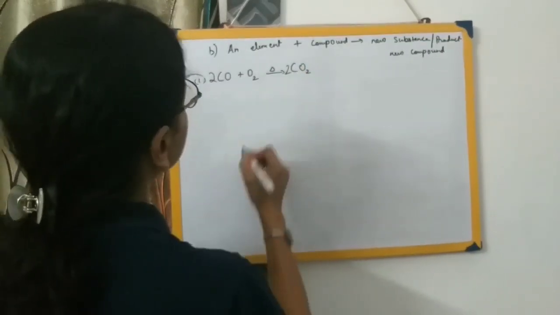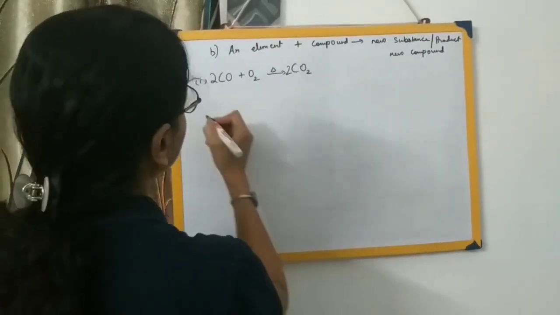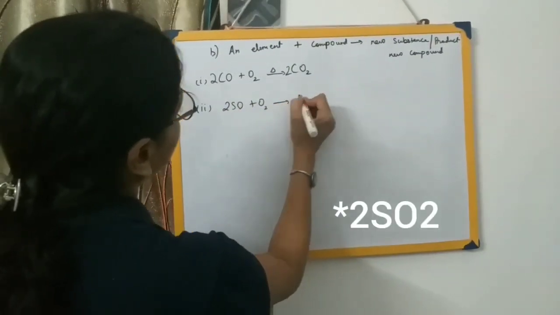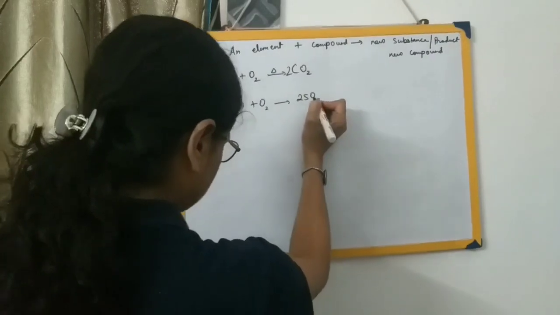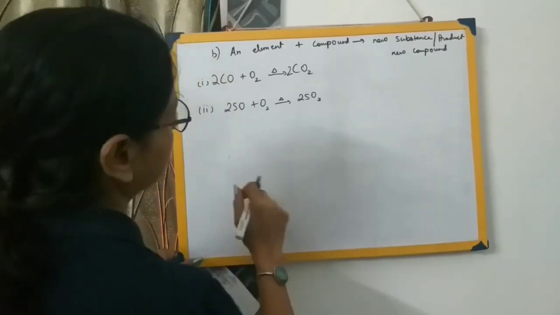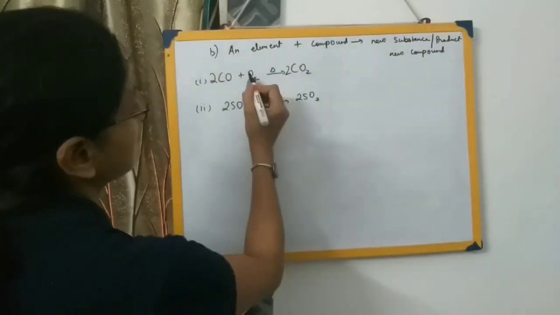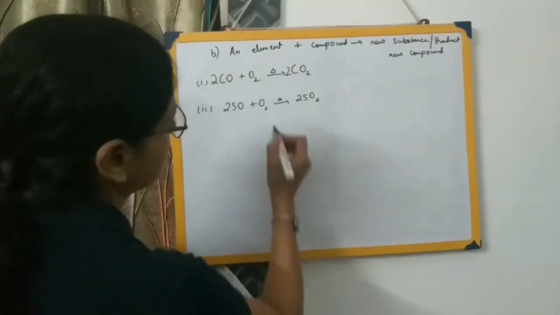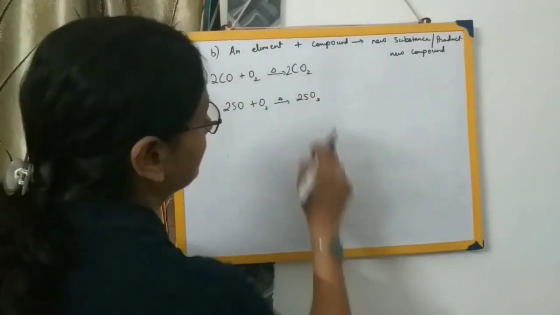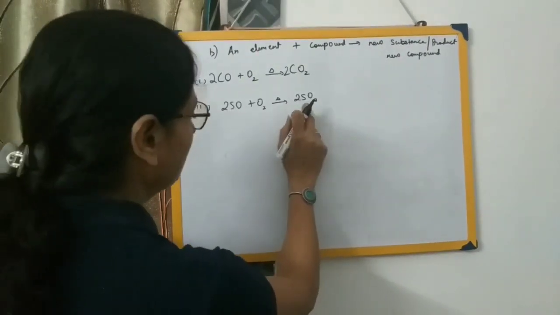Let me see, yes, it's balanced, 2 over here, that is 4. Similarly, number 2: 2SO2 plus O2 forming 2SO3. That is also an example: sulfur dioxide is heated in the presence of oxygen forming sulfur trioxide. Here carbon monoxide is a compound and this is an element. Here also, this is a compound, this is an element. Both combine to give us a new product, a new compound.